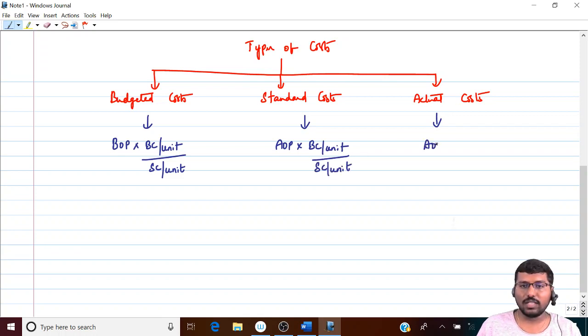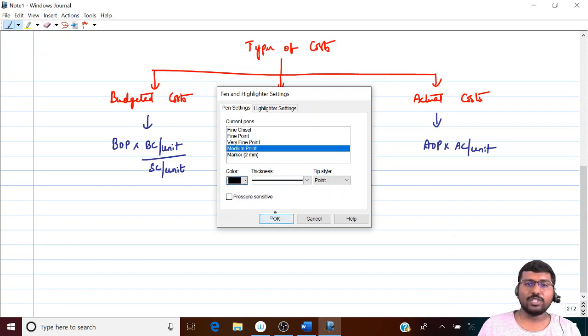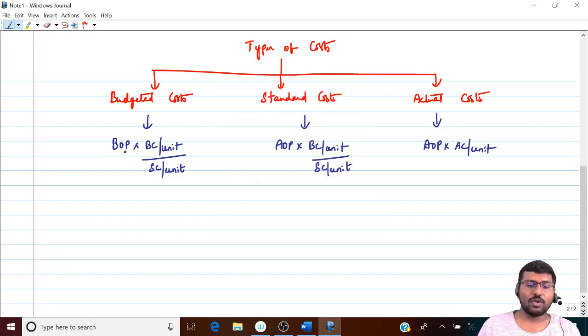Actual cost is nothing but actual output into actual cost per unit. Now please try to understand that budgeted cost or standard cost per unit, they are same, but when it comes to total, they'll be different. Why? Because when it comes to budgeted cost, you multiply that with budgeted output, whereas when it comes to standard cost, you multiply the same cost per unit with actual output. Now that is the difference.